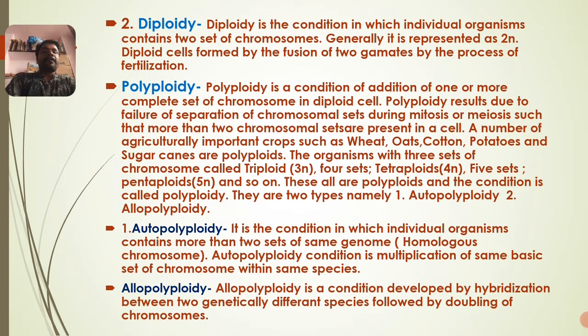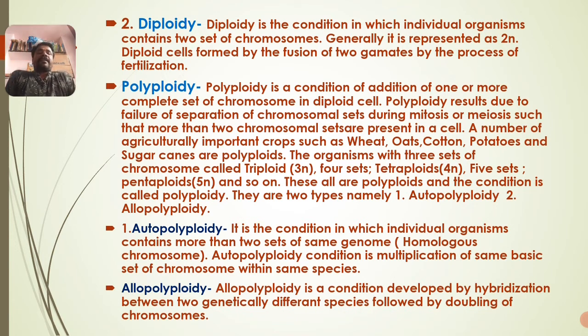So this autopolyploidy condition is a multiplication of the same basic set of chromosomes within the same species. The same number of chromosomes from the same species unite or fuse together to form the polyploid plant. Those organisms are called autopolyploids, and the condition is called autopolyploidy.